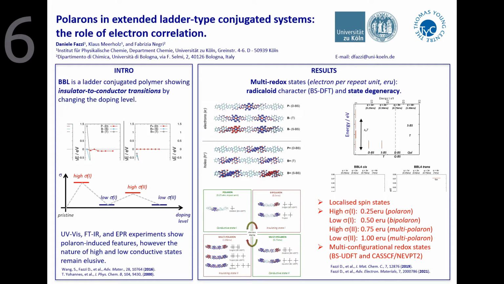We calculate multi-redox states, meaning different electrons per repeat unit. They show multi-configurational character and high spin and energy degeneracy. Finally, we correlate them with the observed conductive and insulating states. Let's discuss the details in the virtual room. Looking forward to meeting you there. Bye!